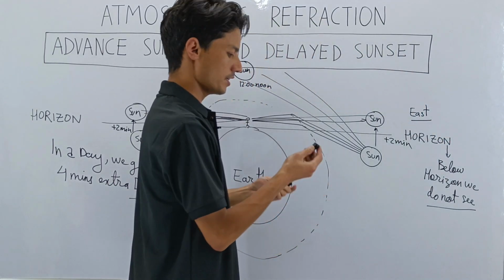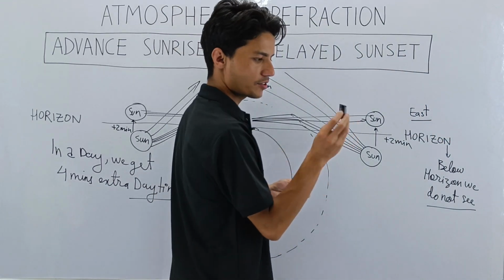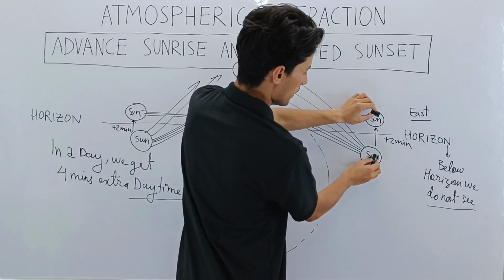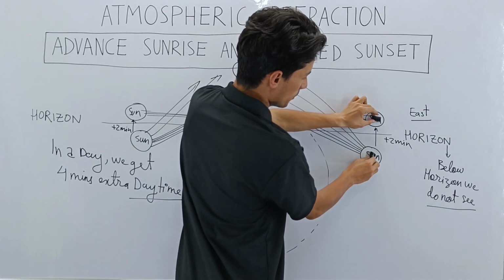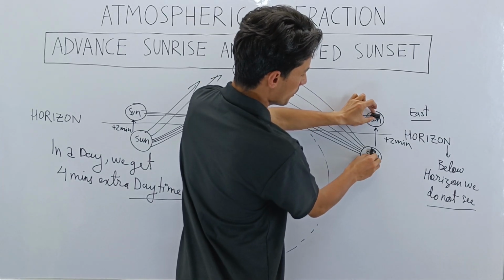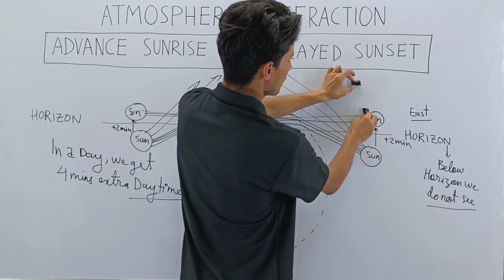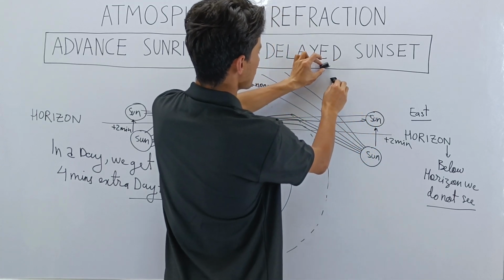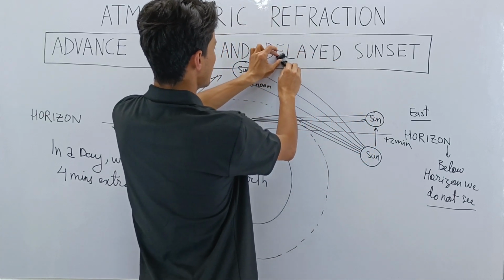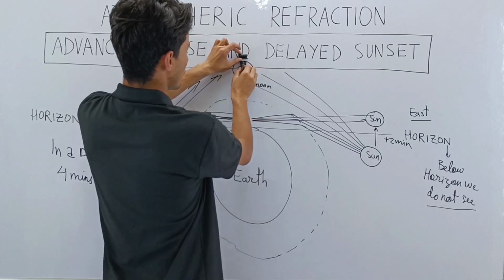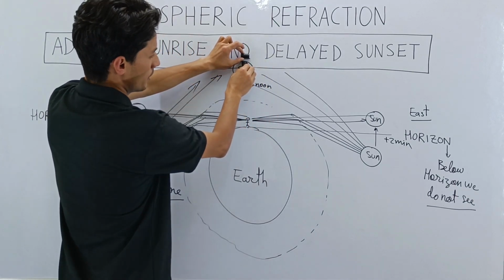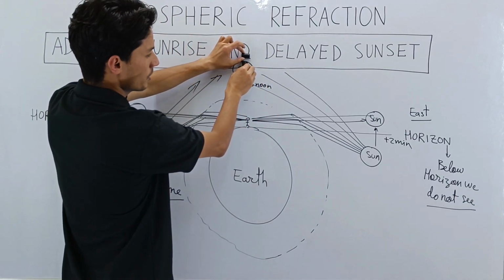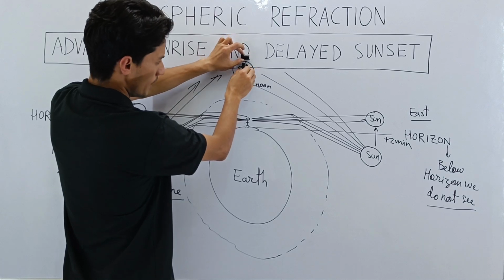Let's say this is the real sun and this is the apparent sun. As it continues its journey, the distance between the apparent sun and the actual sun gets lesser and lesser, and then at this point they overlap. So here there is no apparent position, only actual position.